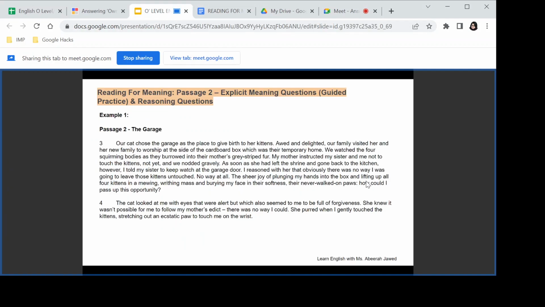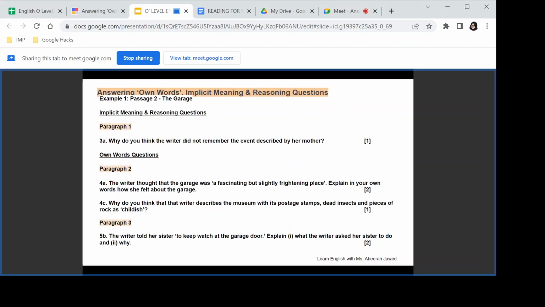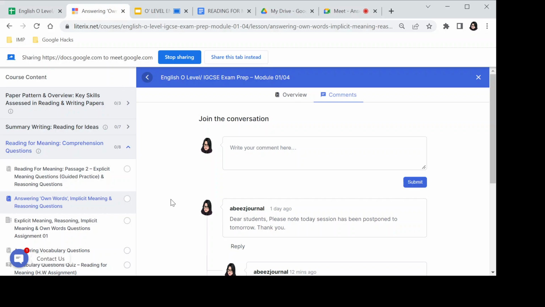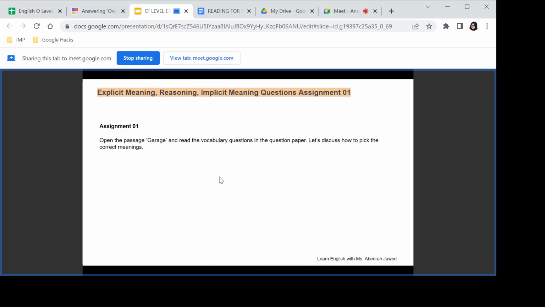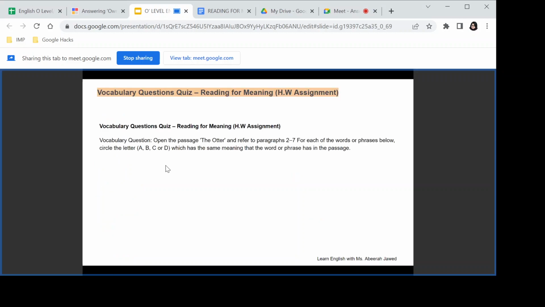Coming to this one, tomorrow, inshallah, in the next session, we're going to work on the vocabulary questions with the next part, which is going to be on Monday. Here is the thing. You have got this quiz for the vocabulary part. It is pretty easy. There's one assignment that's posted, and you would be able to see it. Don't worry about the vocabulary questions, because we're going to do it in maybe 10 minutes or so.